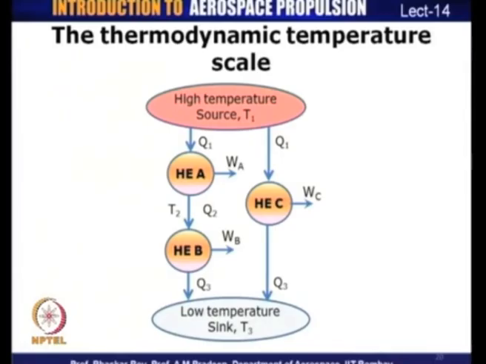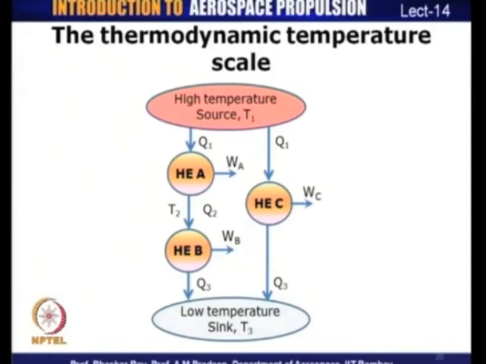So, these are operating between a high temperature source at T1 and a low temperature sink at T3. Now, heat engine A transfers heat at the rate of Q1, and transfers it at a rate Q2 to heat engine B, and heat engine B transfers heat at a rate of Q3 to the low temperature sink. So, heat engine A generates a net work output of WA, heat engine B generates a net work output of WB. Heat engine C, on the other hand, transfers heat Q1 from the source, generates a net work output of WC, and transfers heat Q3 to the sink.